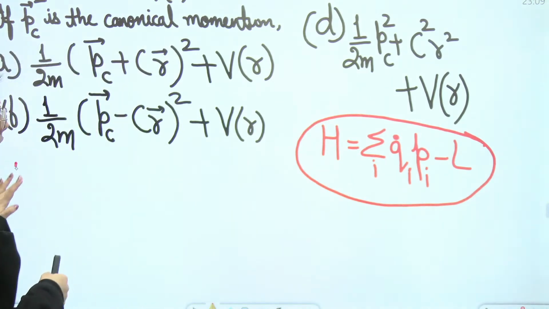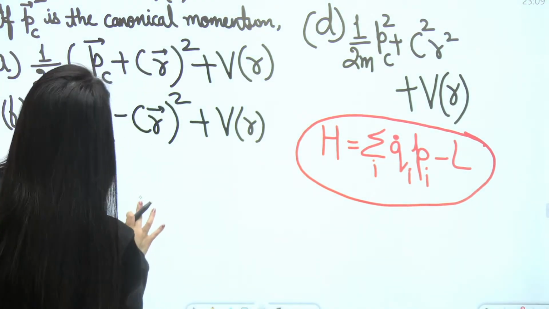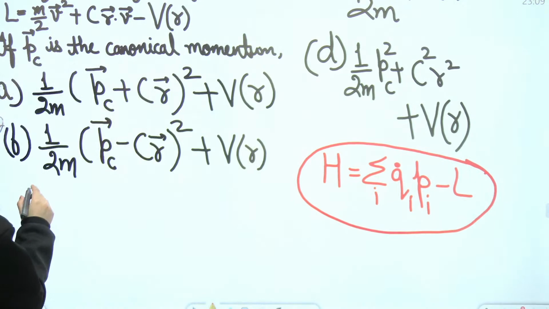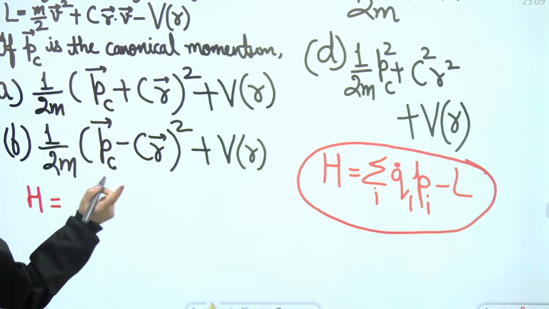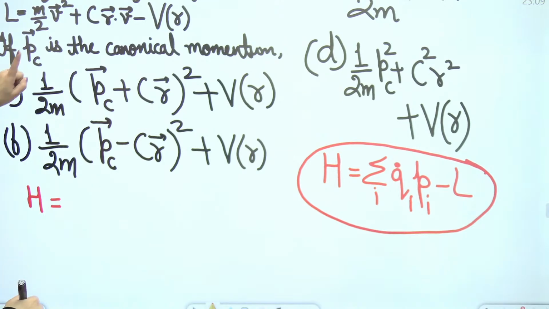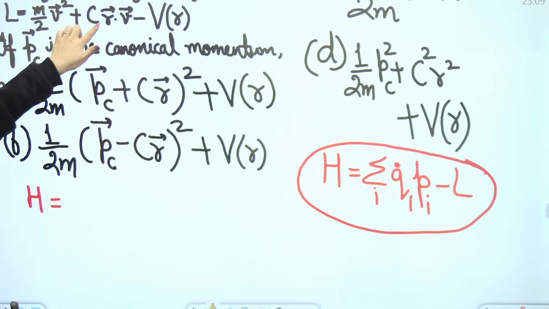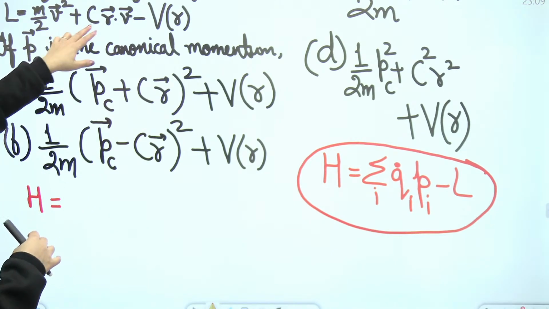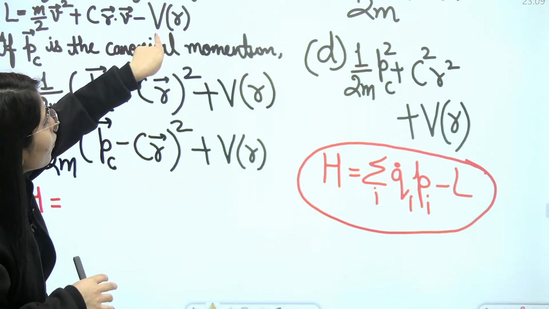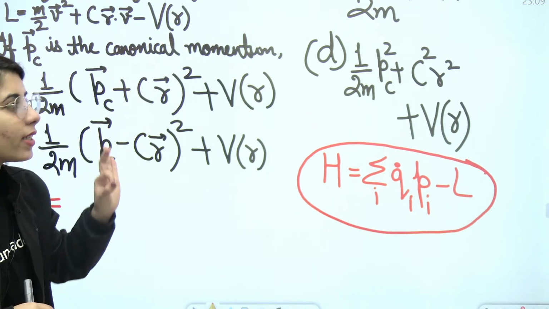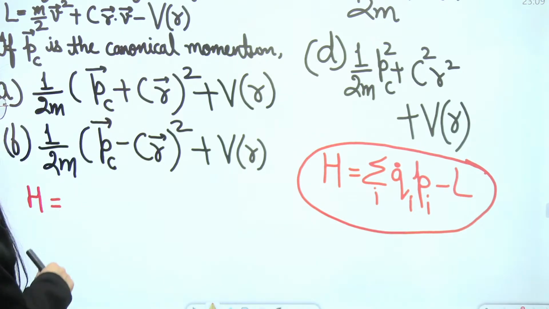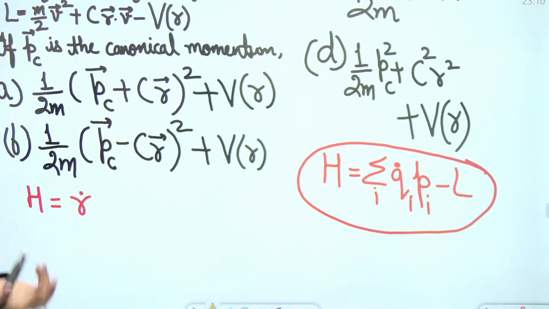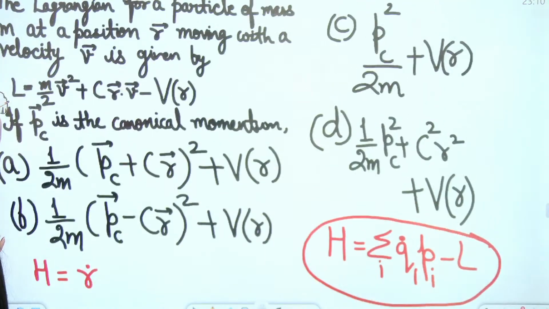Now, what is the Lagrangian given here? That is m upon 2 v squared, and I'm going to use it in this formula. So I can write H equals the summation of q_i dot p_i. What is q_i dot? The coordinate used here, that is r. They have not used x, y, z, theta, phi; they have used r, so we will also use r. Even from the expression of potential, you can get an idea that potential is a function of r. So for q_i dot, I will write r dot, because they have used it as the coordinate. Clear? I think in the statement given above, they have mentioned it.